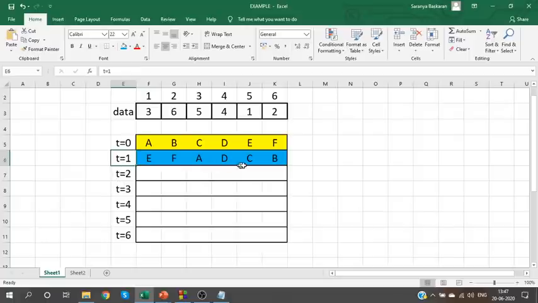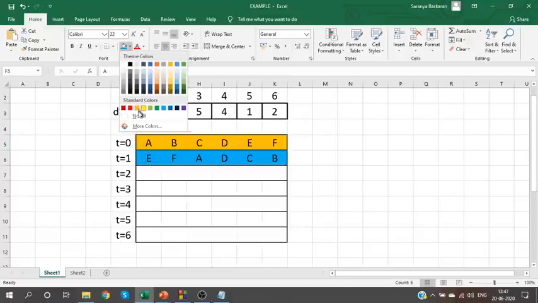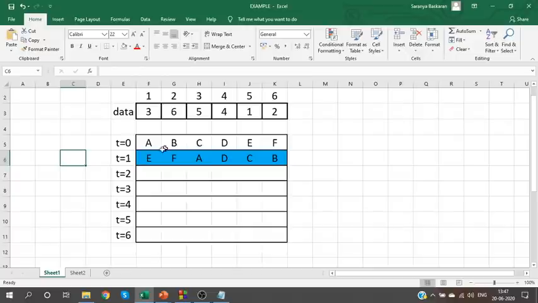Look at this data, the blue colored data. This is our active cell. So we have completed first step. Now look at the second step, highlighted cell alone.